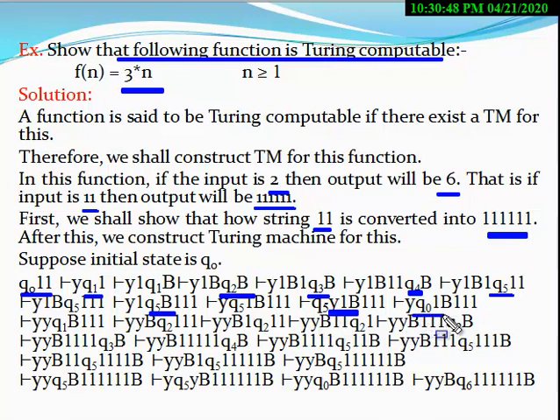Since Q0 appears here, it means one cycle is completed. Clearly look here: 1 is removed and 3 ones are copied. Now again you have to repeat this cycle. Now you have to remove this 1. At Q0, 1 is removed by Y. So here 1 becomes Y and the machine changes its state to Q1.